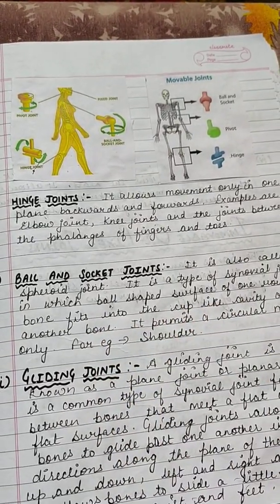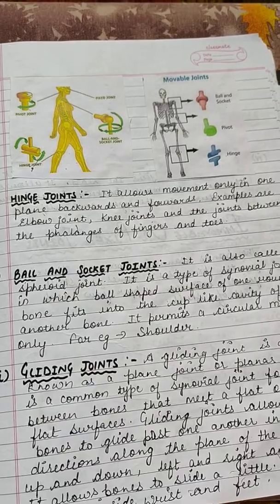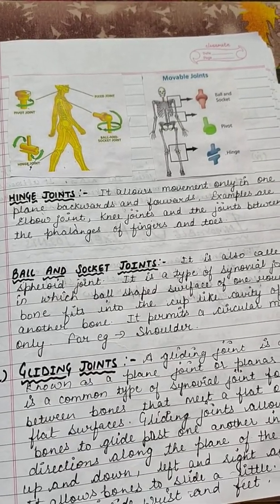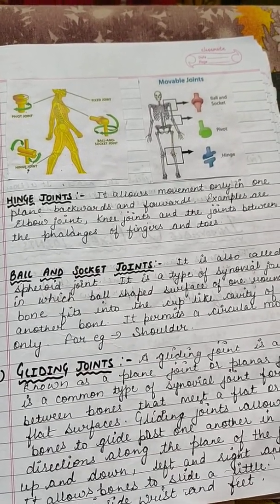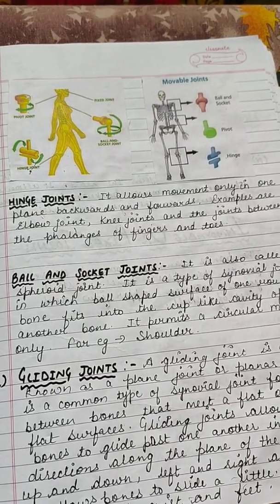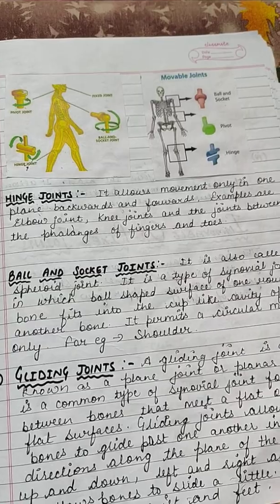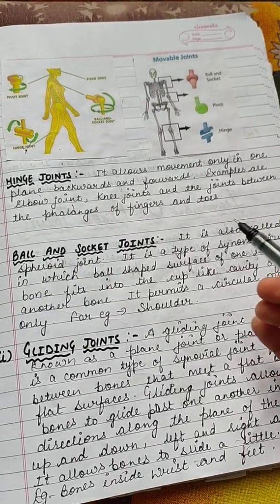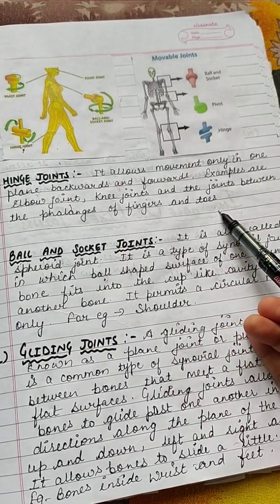Phalanges are the small bones by which the fingers are made up of. That is why we can move our fingers forward and backward, and it is present in toes also.